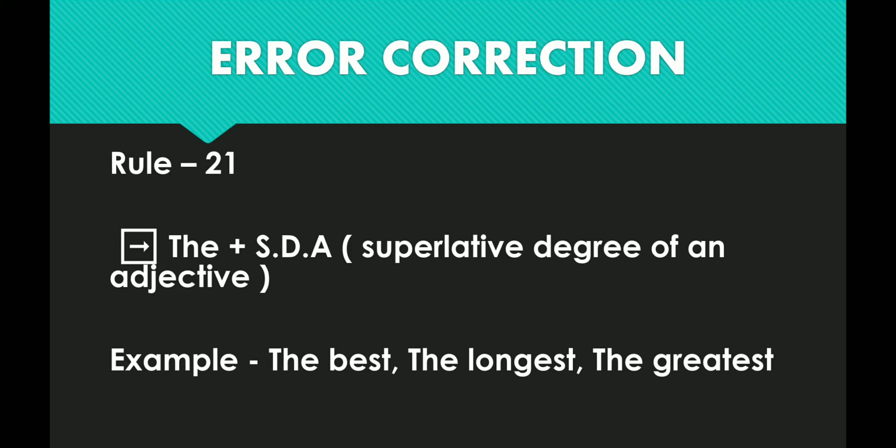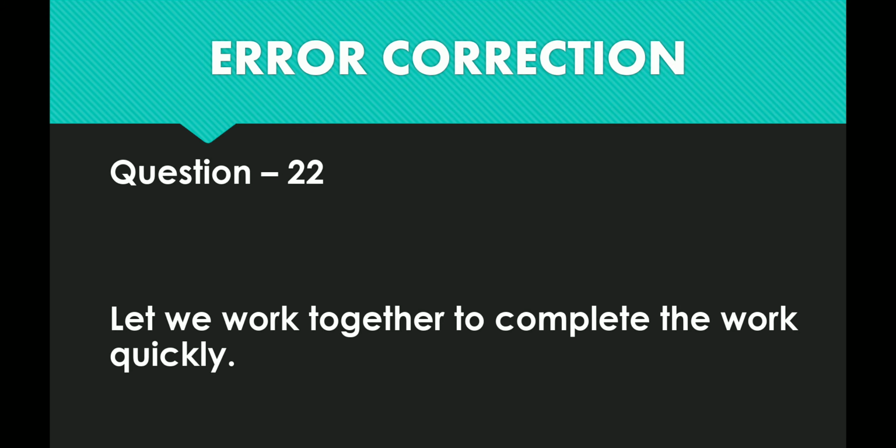So longest is the superlative degree, and it carries the before it. Great, greater, greatest. Greatest is the superlative degree, it carries definite article the before it. So the overall rule is do use definite article the before superlative degree of an adjective. All right, I hope you understand. We will move forward to the next question, that is question number 22.